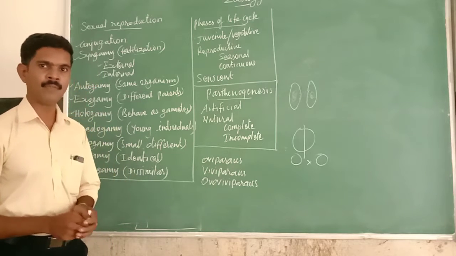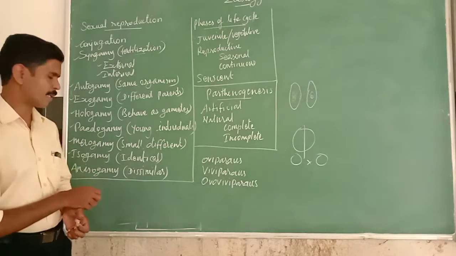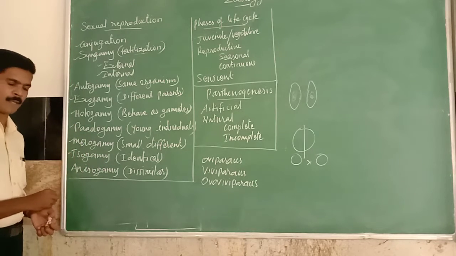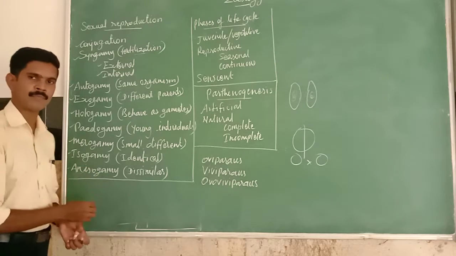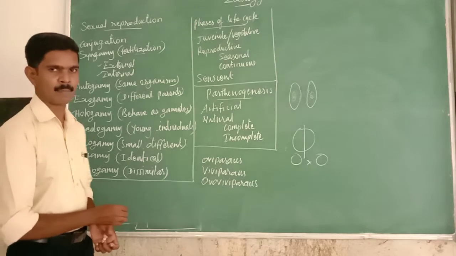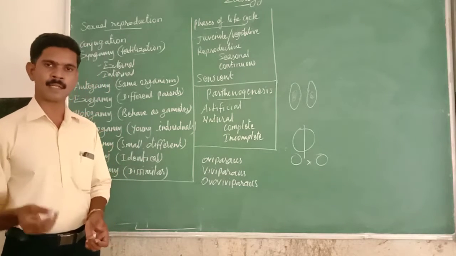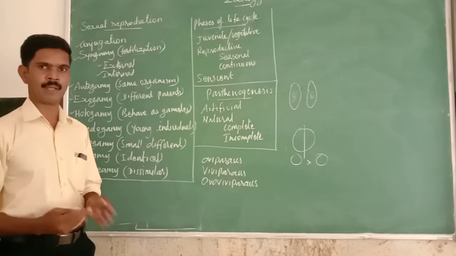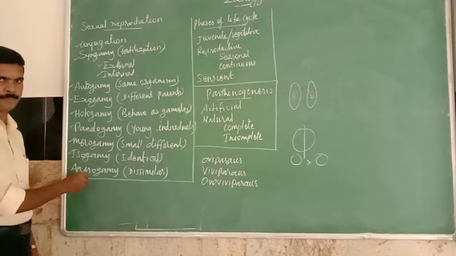The fusion of morphologically and physiologically similar gametes is called isogamy. The last one is anisogamy, meaning the fusion of dissimilar gametes, which are morphologically and physiologically not equal. That gamete fusion is called anisogamy.